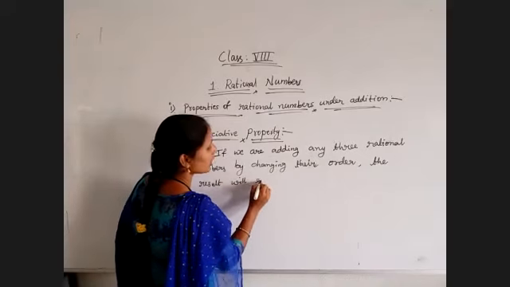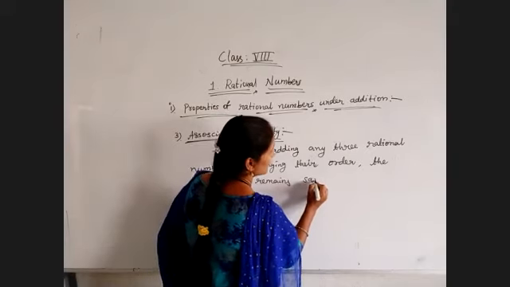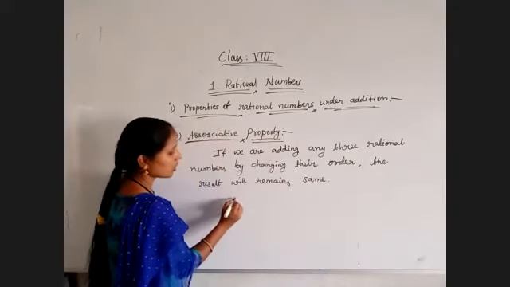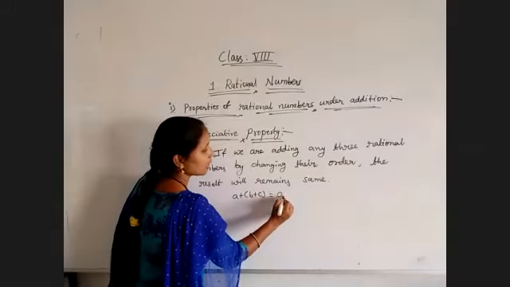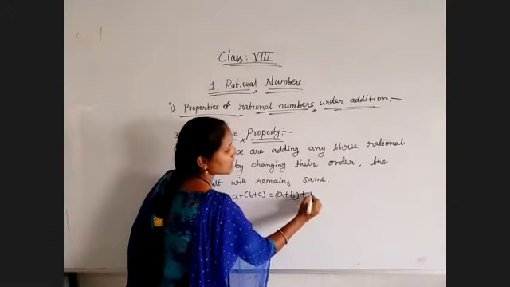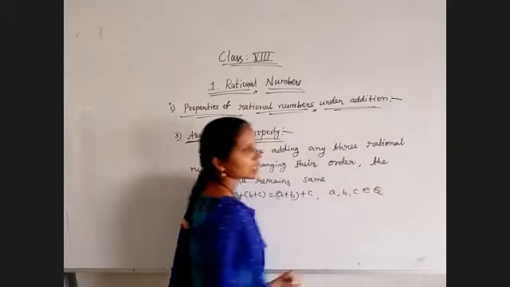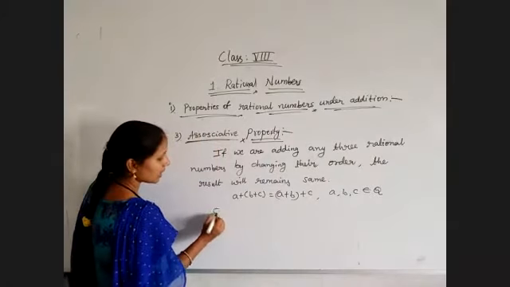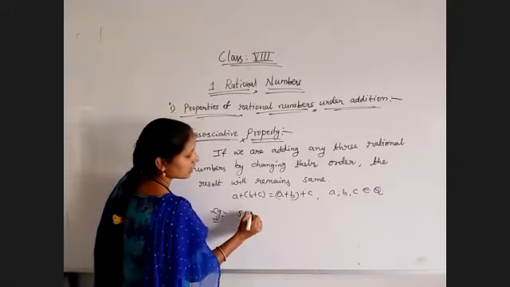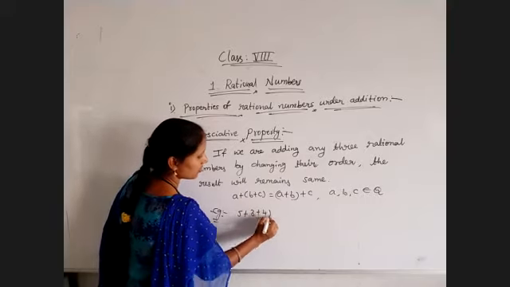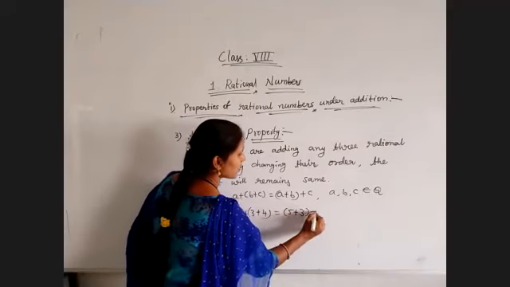The result will remain the same. There will be no change. So just now I have told you A plus B plus C is equal to A plus B plus C with different grouping, where A, B, C belong to Q, that is, rational numbers. For example, 5 plus 3 plus 4 is equal to 5 plus 3 plus 4 with different grouping.